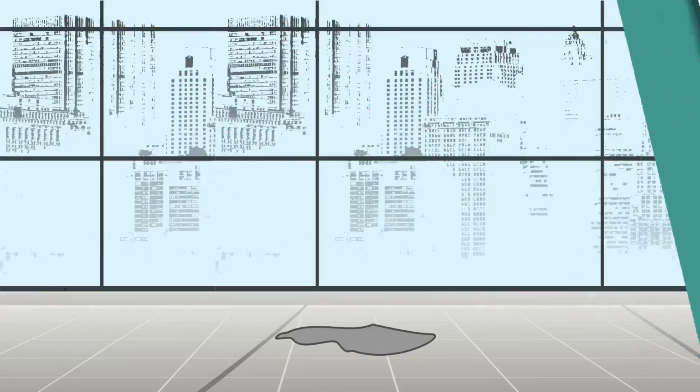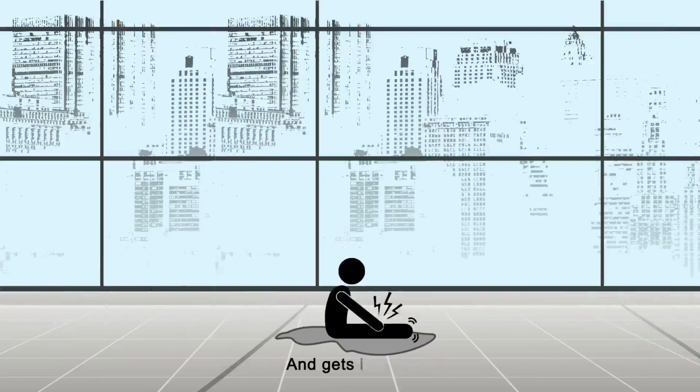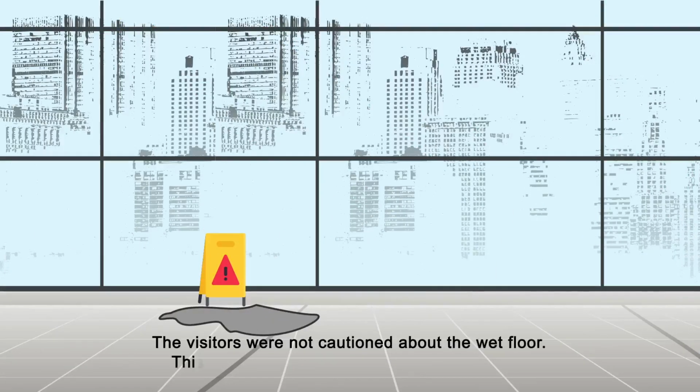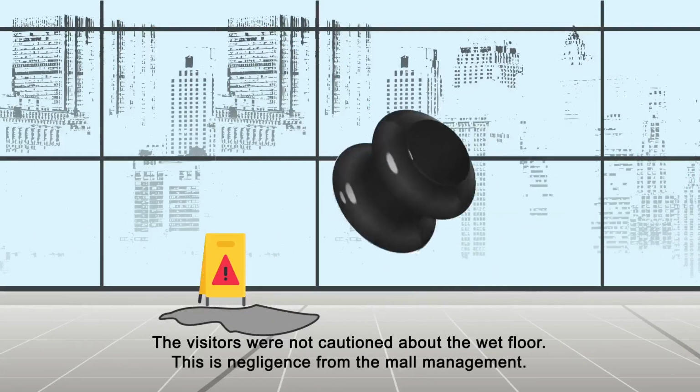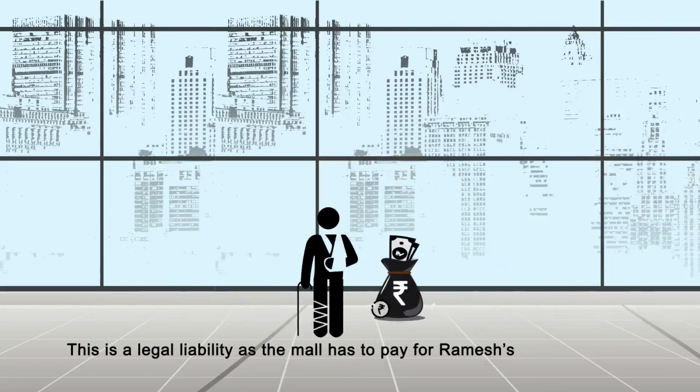Let's begin. Ramesh is at a mall where he slips and falls on the wet floor and gets injured. He receives multiple fractures. The visitors were not cautioned about the wet floor. This is negligence from the mall management. This is a legal liability as the mall has to pay for Ramesh's bodily injuries.